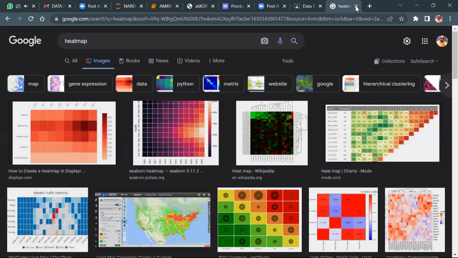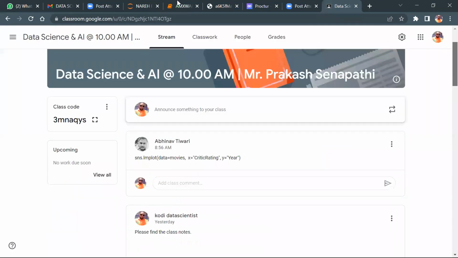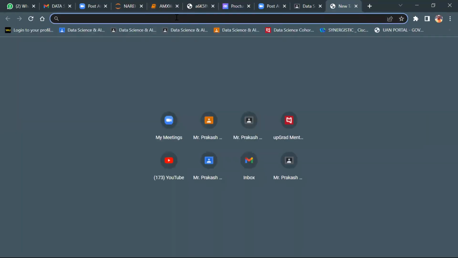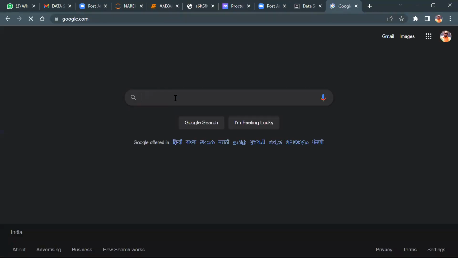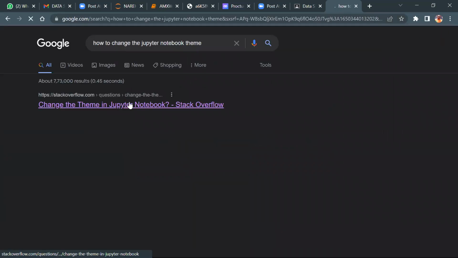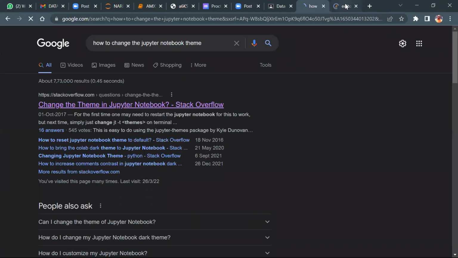See this, guys. At this moment, go back to my software. Just go back here. How to change Jupyter Notebook theme, right? Just open link in new tab.